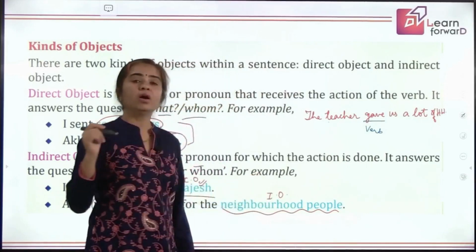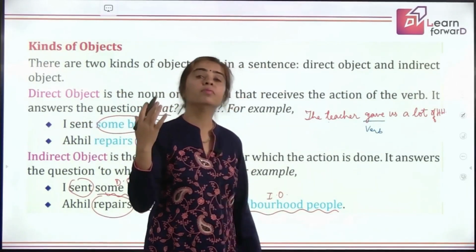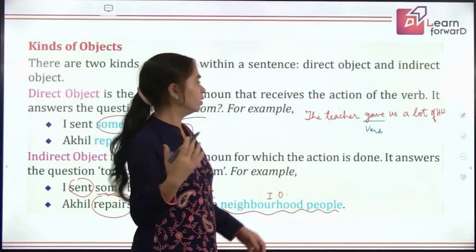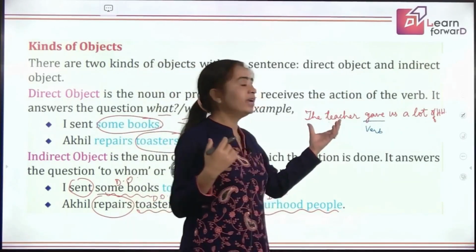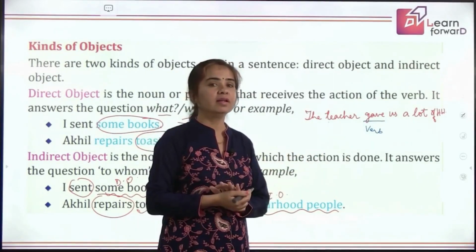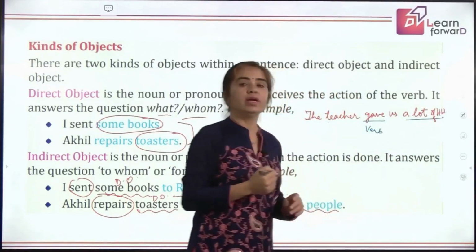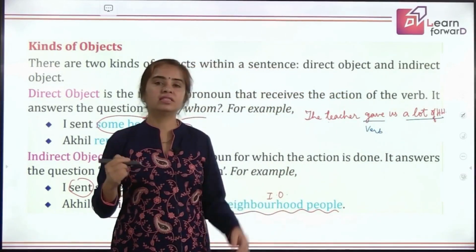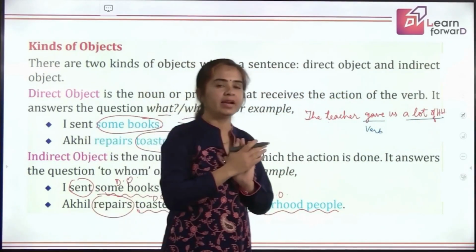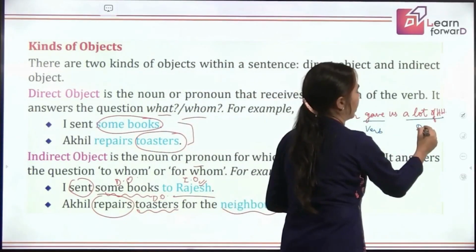Now, to pick out the object, what question do you have to ask? Very good. What is the question? So, what did the teacher give? It is a lot of homework. Now, when you get an answer to the question what, is it a direct object or an indirect object? Direct, you are perfect. So, this is a direct object.